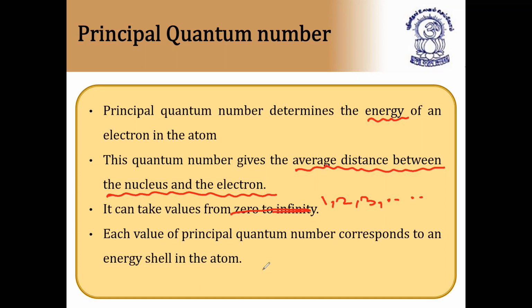Each value of principal quantum number corresponds to an energy shell. Already you know, for principal quantum number n equal to 1, it is the K shell; n equal to 2, L shell; n equal to 3, M shell, and so on. So each value of principal quantum number corresponds to an energy shell in the atom, and the energy shells are K, L, M, N, O, and so on. I hope it is clear now.